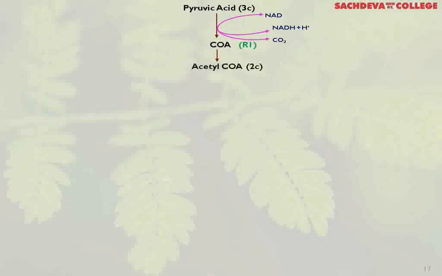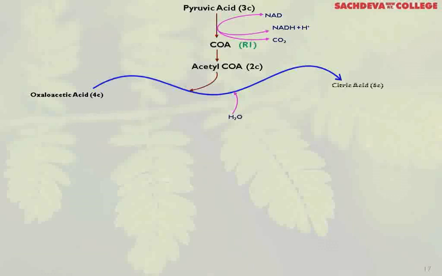Then you have acetyl coenzyme A, the 2-carbon compound, and this 2-carbon compound combines with a 4-carbon compound, that is oxaloacetic acid, and gives you citric acid. A water molecule is used up, and you get a 6-carbon compound, citric acid, and coenzyme A is regenerated. This is a complex reaction. It requires thiamine pyrophosphate, that is TPP, and lipoic acid. The enzyme is citrate synthetase.